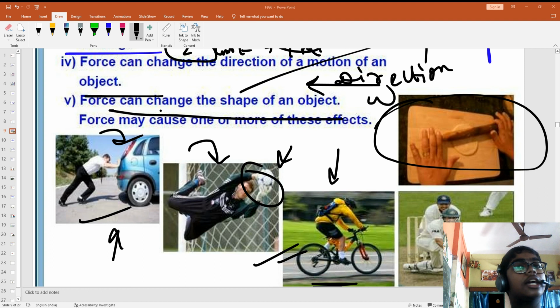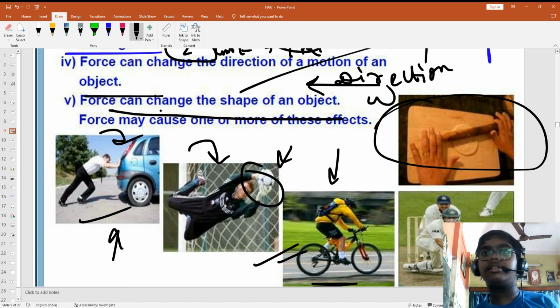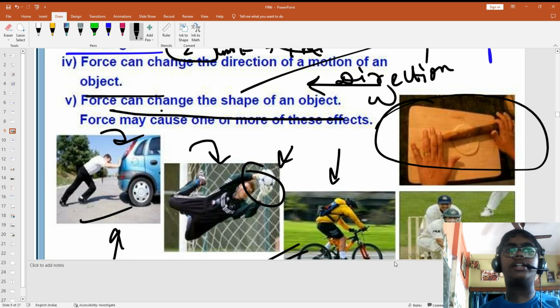Correct or not? Give me a thumbs up for this. Thumbs up. So if you pedal more, the speed will be more, and if you pedal slowly, it will be slow. The more force you apply, the more the speed increases; the less force, the more the speed decreases. Understood? See this image.